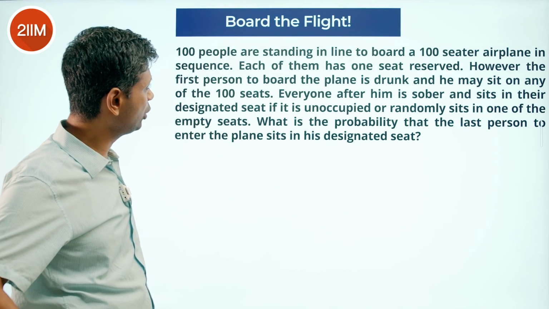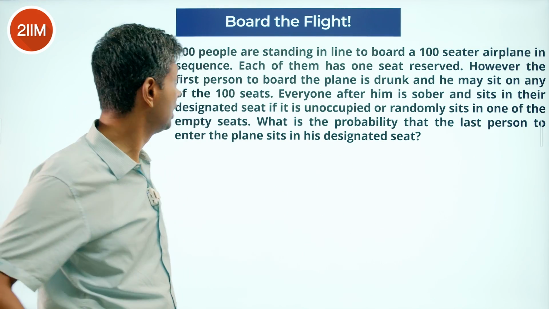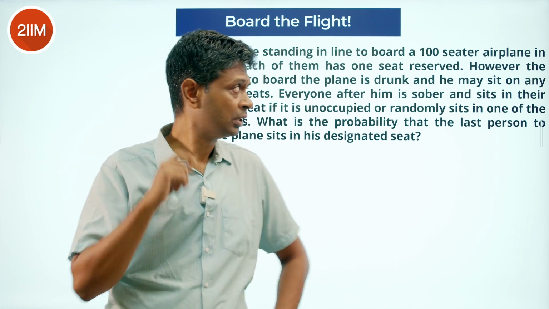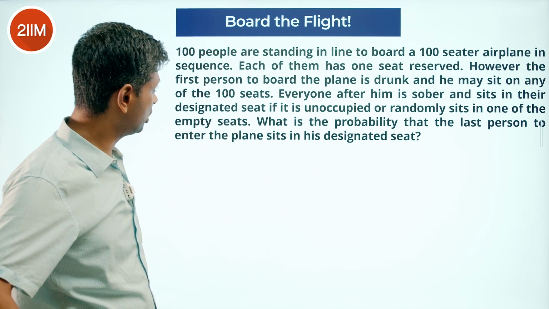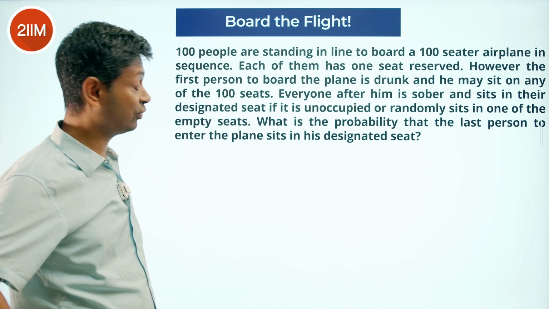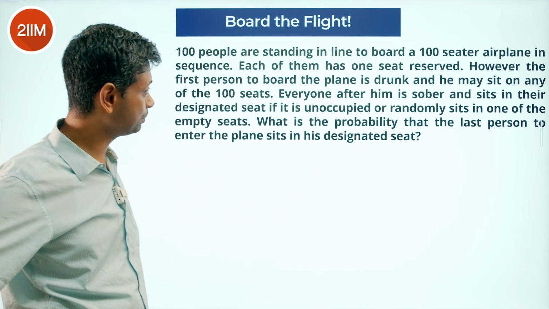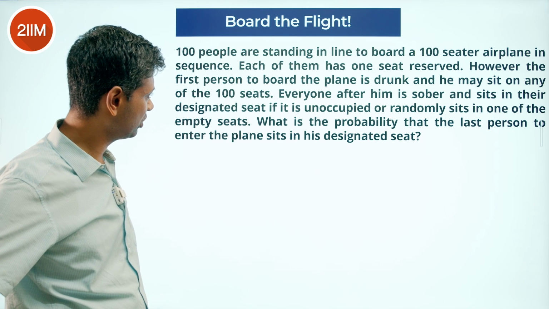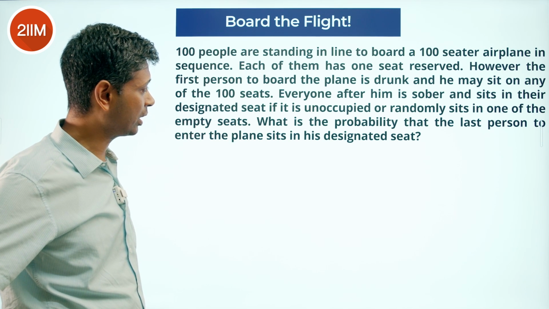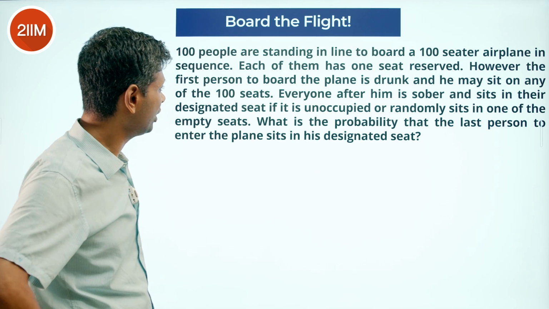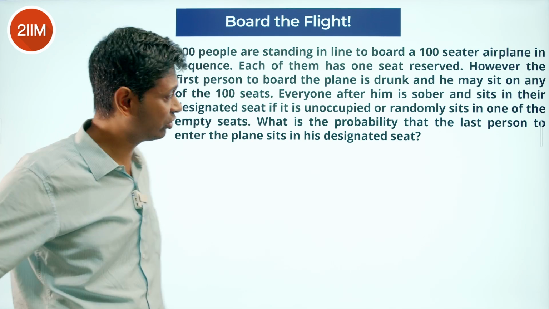100 people are standing in line to board a 100-seater airplane. In sequence, each of them has one seat reserved. However, the first person to board the plane is drunk and he may sit on any of the 100 seats. Everyone after him is sober and sits in their designated seat if it is unoccupied, or randomly sits in one of the empty seats. What is the probability that the last person to enter the plane sits in their designated seat?